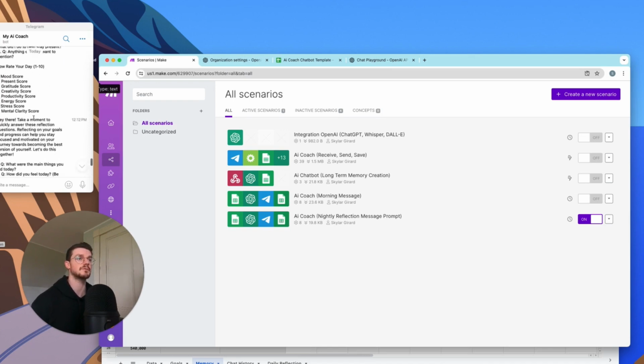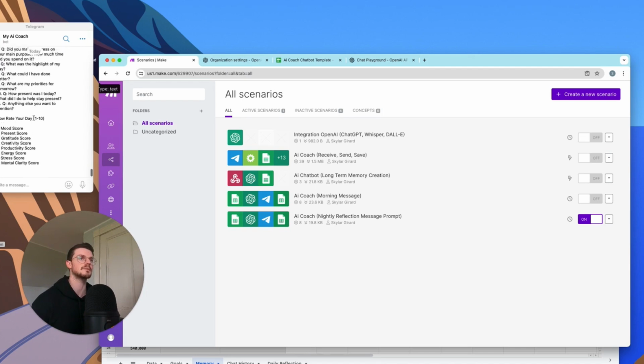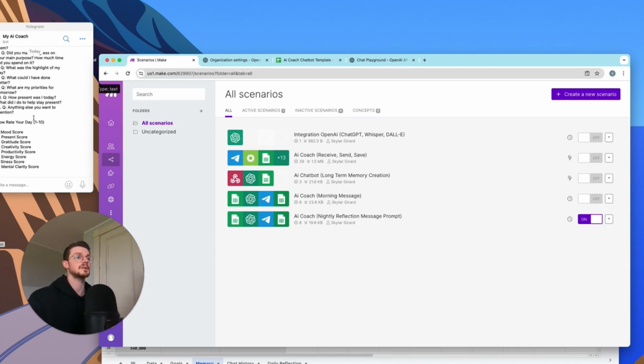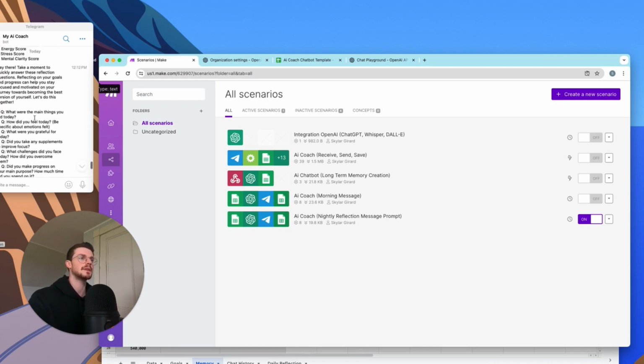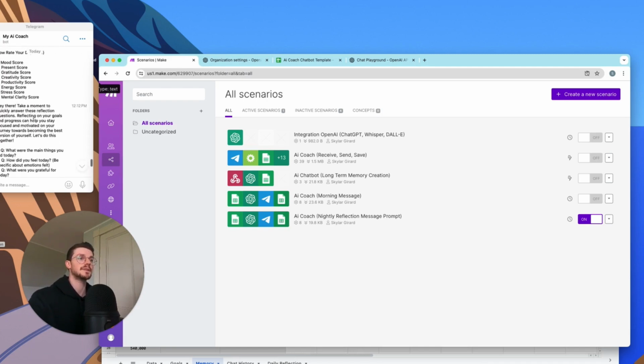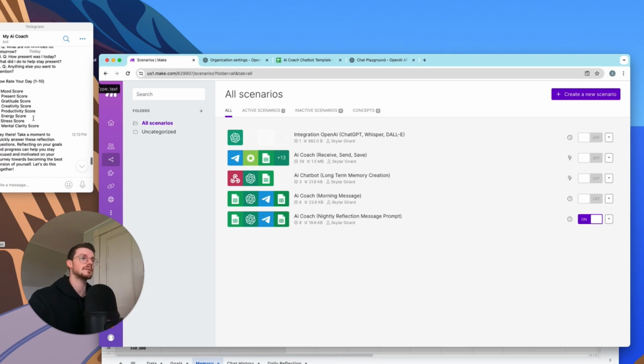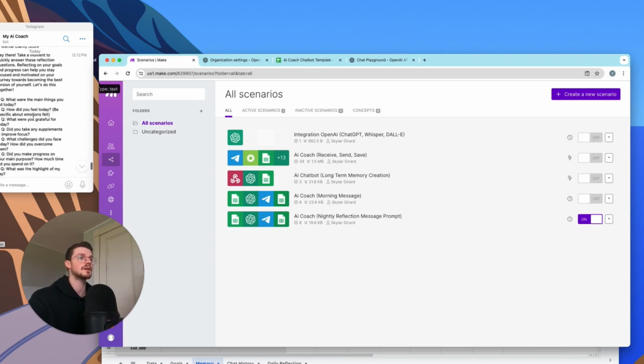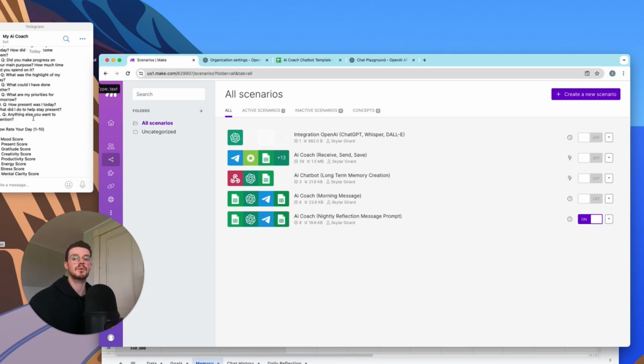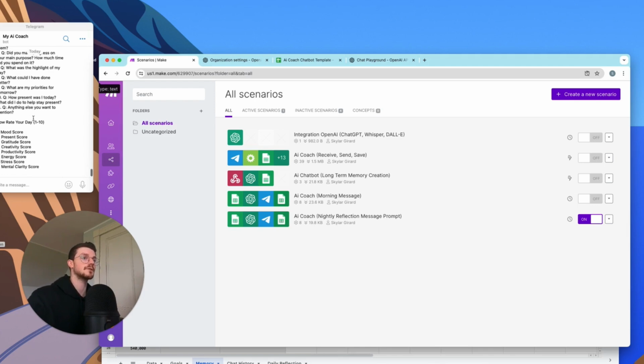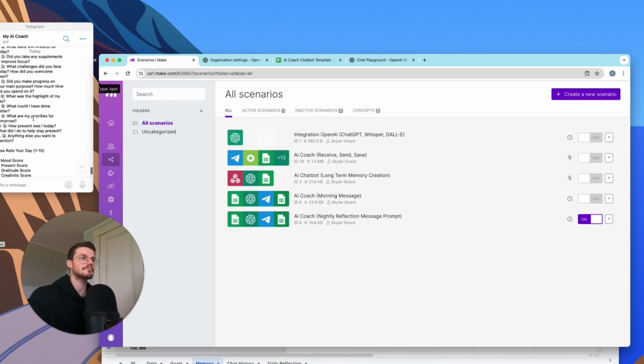I mean, I just finished it, so I just started using it, but I think the reflection aspect is probably the most useful. I'm probably not going to prompt it too often and chat with it. Maybe if I'm having questions about something related to my goals, I'll use it, but I just wanted to make it a little bit more well-rounded and not just have the single functionality of reflection. I wanted to be able to actually interact with it based on your reflection as well. So those were the different steps I put in.